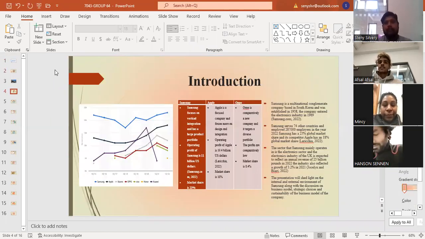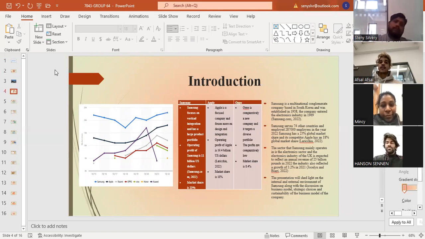As we all know, Samsung is a multinational conglomerate company based in South Korea and was established in 1938. The company entered the electronics industry in 1969. Samsung also serves 74 other countries and employed 2,870,000 employees in 2022. It has a 23% global market share, and its competitor Apple has an 18% global market share.